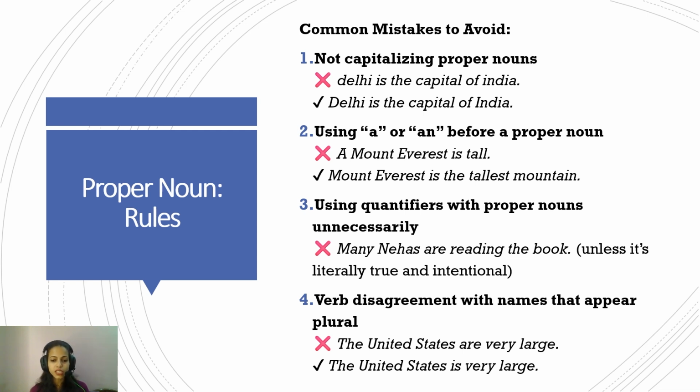So the United States. Now, United States is the name of a country. While it ends with S and appears to be plural, it is not plural. So the United States is a very large country, and "the United States are a very large country" is wrong. Why? Because the United States is the name of a country. It's a proper noun. Proper nouns are singular and followed by a singular verb. So is and not are. Okay, I hope it's clear.